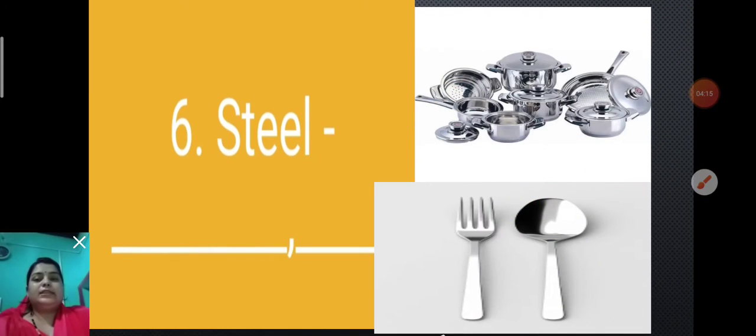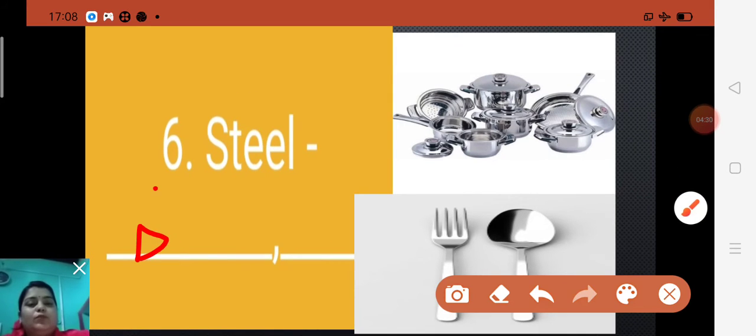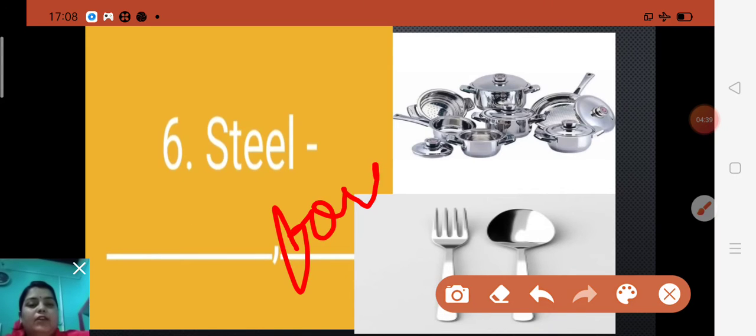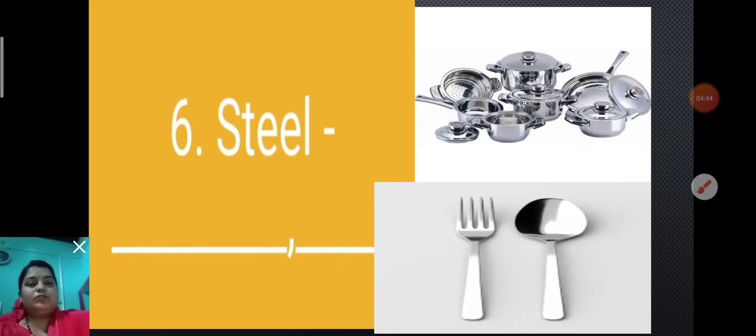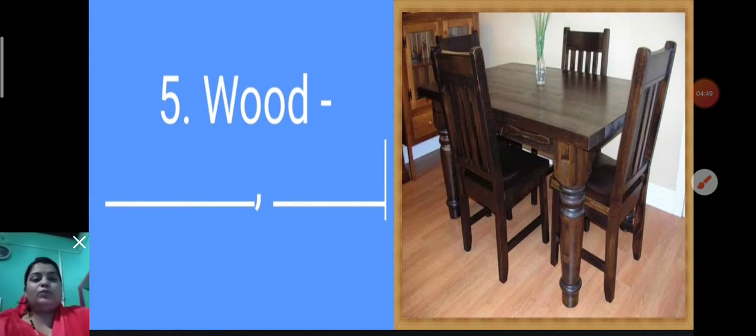Now next, steel. Stainless steel has a long life cycle and is 100% recyclable. There you can write spoon, S-P-O-O-N, and fork, F-O-R-K. So children, you will write only two names of things made of the following.